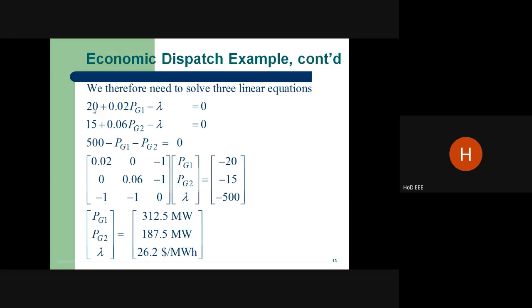Suppose lambda is 20. If it is 20, the numerator is 0, so automatically Pg1 is 0 divided by 0.02. Definitely the power generation from plant 1 should be 0. So for minimum power generation, the lambda value should be greater than this 20.